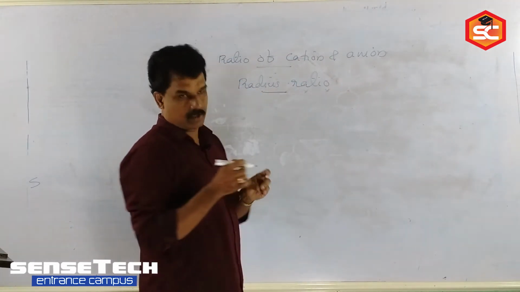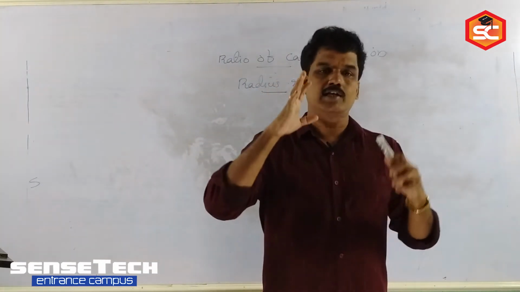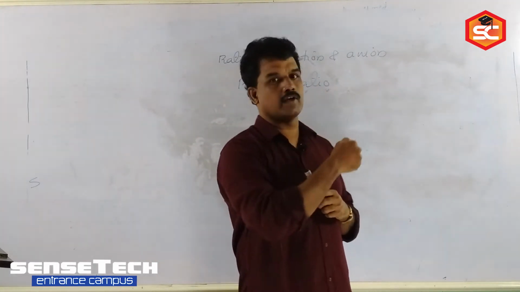Based on this radius ratio, there also you have to learn some content by heart. When you are calculating the radius ratio for some crystalline solid, you are getting fractional values.